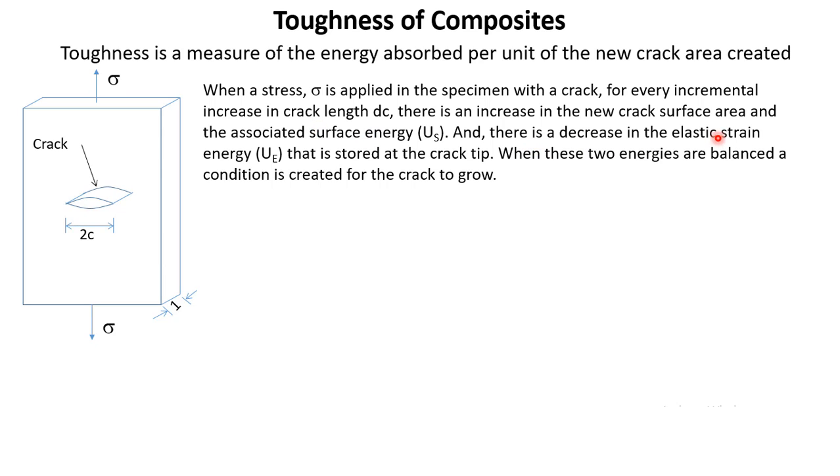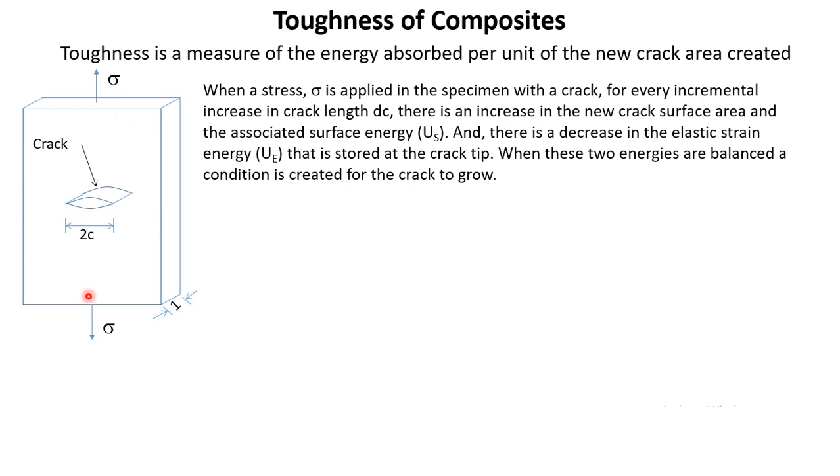And there is a decrease in the elastic strain energy. So the surface energy will increase, but as the crack grows, there will be a decrease in the elastic strain energy. Elastic strain energy is associated with any material which has stress in it. Whenever we apply the stress, this stress will lead to some strain, and because of this strain, the whole material will get what is called elastic strain energy.